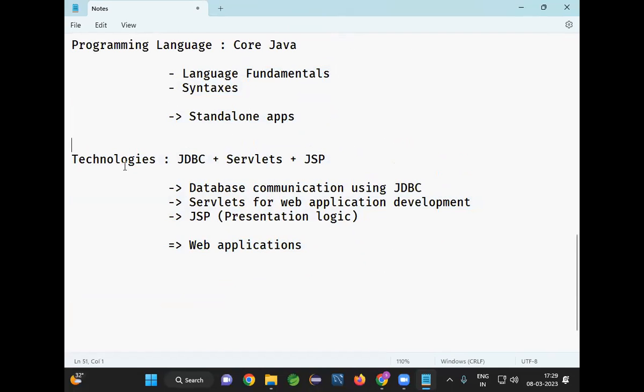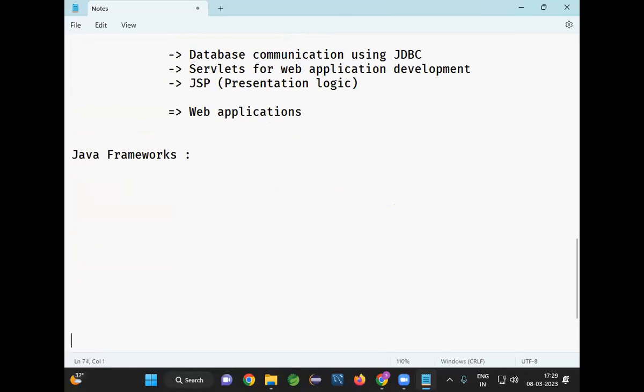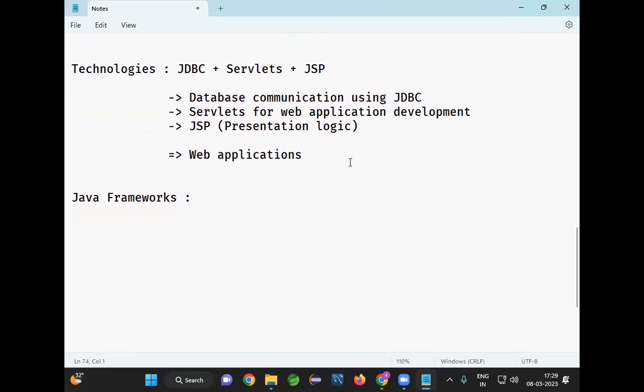So programming language plus technologies are there. Along with these things, we need to learn another concept called Java frameworks. Along with the Java language and Java technologies, we need to know Java frameworks. For every Java developer, frameworks are mandatory because in the company, each and every project we are going to develop by using Java frameworks. Are you clear?